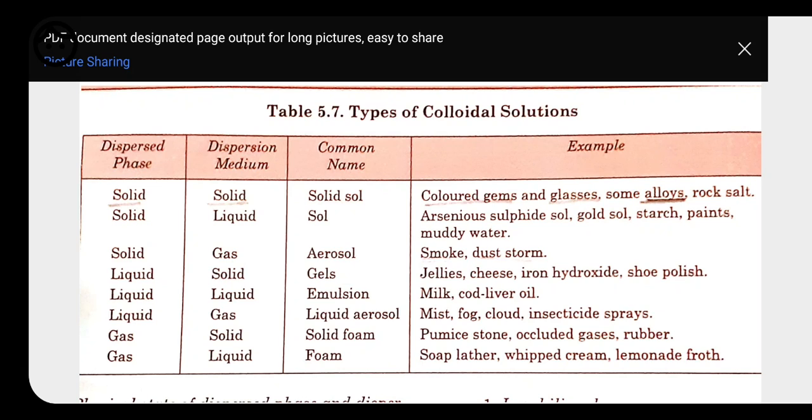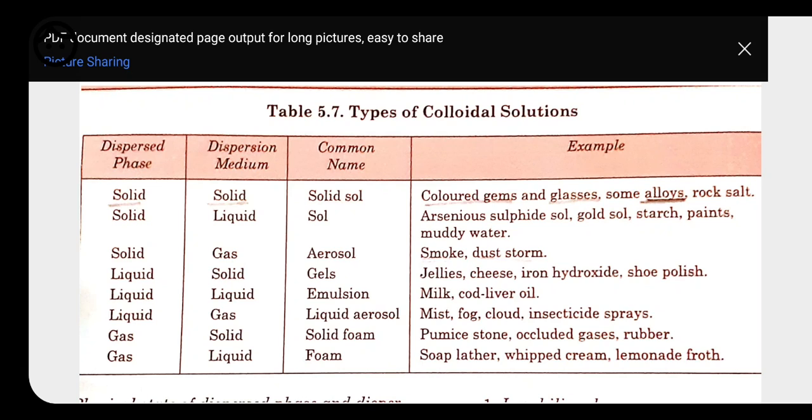First, when we have dispersed phase as solid and dispersion medium which is also solid, so it is a combination of solid and solid. Here the common name for the colloid is solid sol. For this one we can take example of alloys. Alloys are formed by the combination of metal with metal, or it can also form by the combination of metal with non-metal. We can also take example of gemstone. It is also a combination of solid and solid.